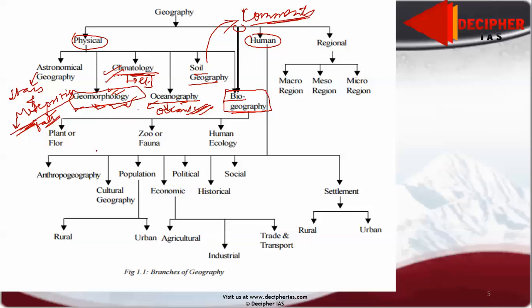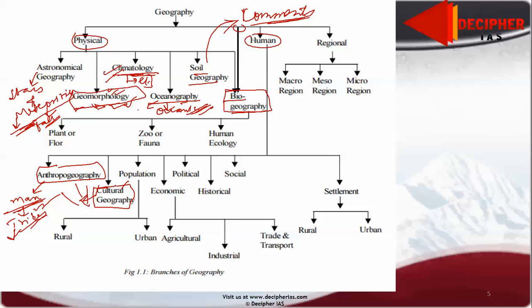Now coming to human. In human we divide it into anthropogeography. Anthropo means man. Anything and everything about man comes under anthropogeography. Here we study tribes, rural, urban, lifestyles, and so on and so forth. The other one is cultural geography. Here we study the different cultures we have at different places in Latin America, in Africa, in North America, in Asia, and in the Arabic world.